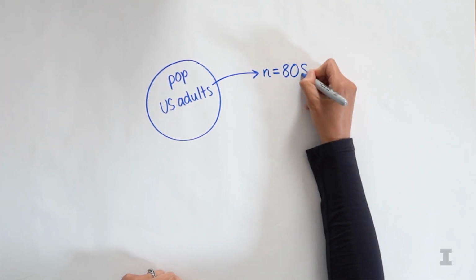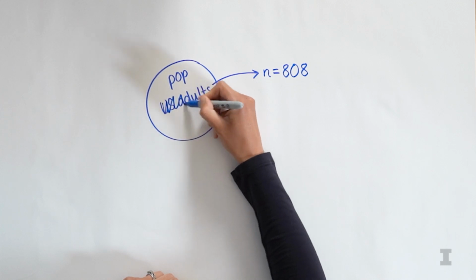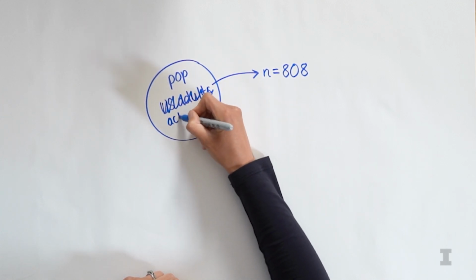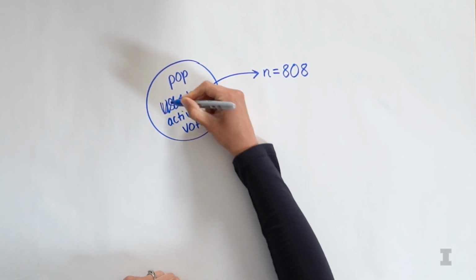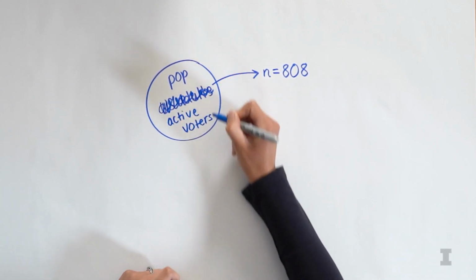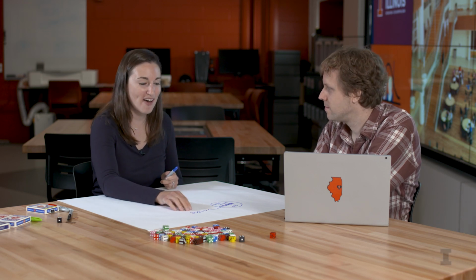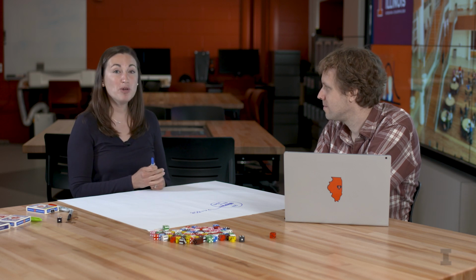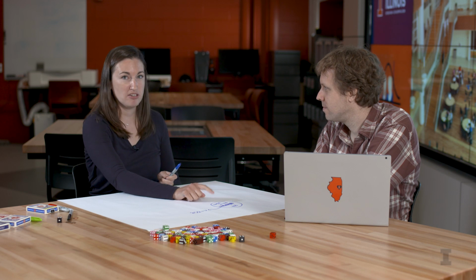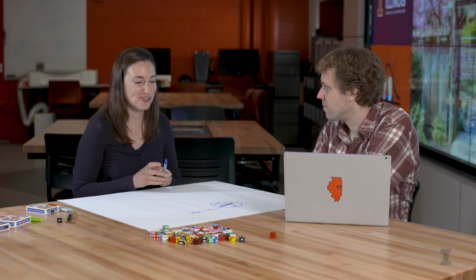Okay. So it's not quite all U.S. adults. Okay, so actually our population, instead of saying U.S. adults, I'm going to say active voters. And this is really important because a lot of times one way that people can lie with statistics is to use the data they got from a poll of active voters and say it applies to all U.S. adults. But we want to make sure that we keep in mind that our sample is only representative of the population it was drawn from. No subgroups or bigger populations or anything like that.